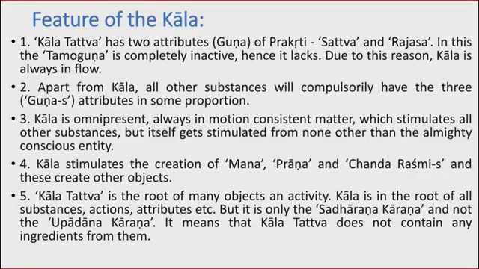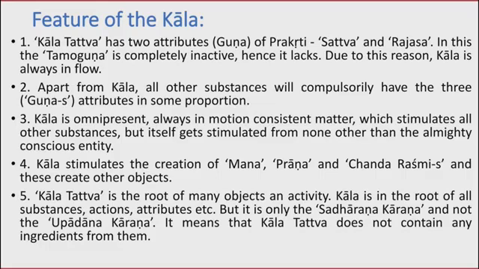Now we will talk about the features of Kal. We already talked that Kal Tattva has two attributes of Prakriti, Sat plus Raj. In this Kal, Tamo Gud is completely inactive, and because of this reason, Kal is always in flow. Kal never stops. Time never stops. Apart from Kal, all other substances will compulsorily have the three attributes in some proportion.